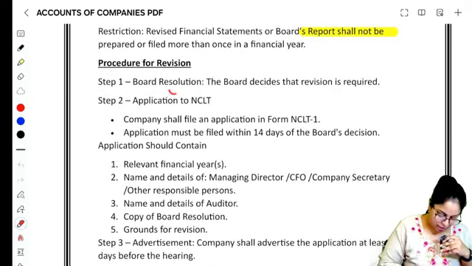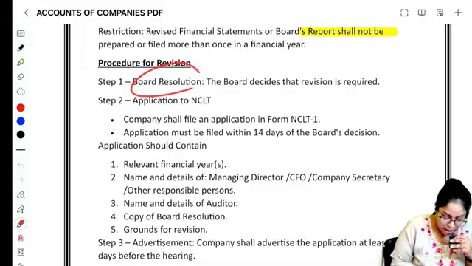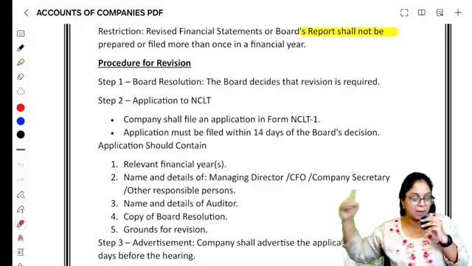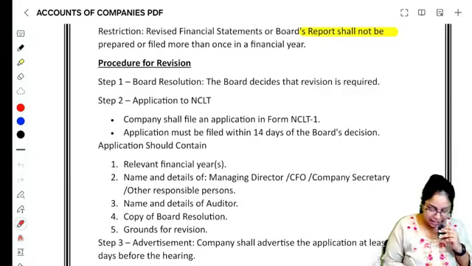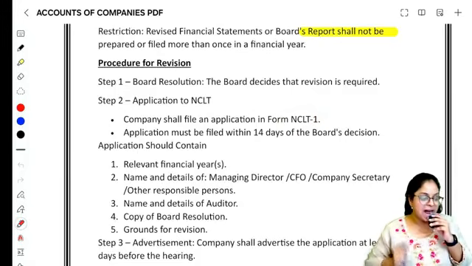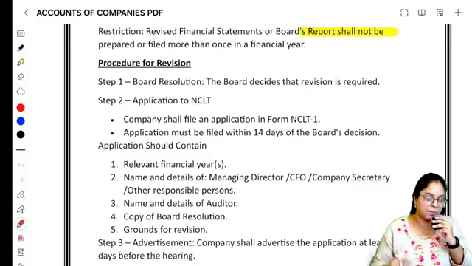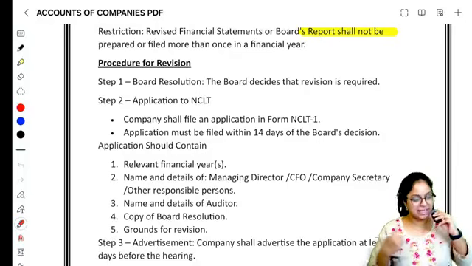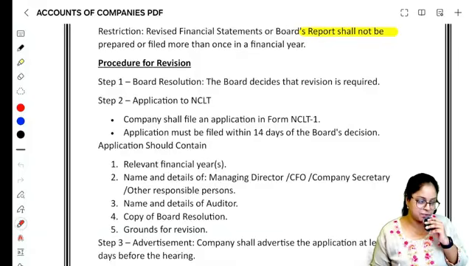And to do a revision, first the Board of Directors together pass a board resolution saying yes, something went wrong and we have to revise it. After that, they will apply to the NCLT, because we have to ask NCLT for permission. Apply to the NCLT in form NCLT 1. And when should you apply to the NCLT? Within 14 days of passing the board resolution, you have to apply to the NCLT saying that listen, we have done something wrong, we want to go for a voluntary revision of financial statements.